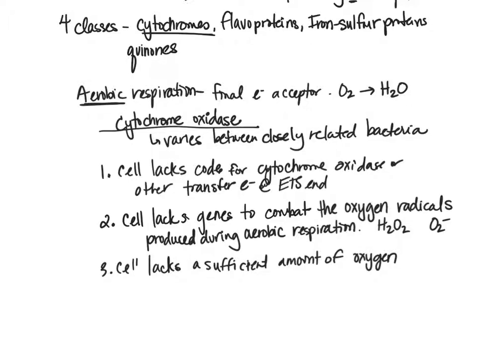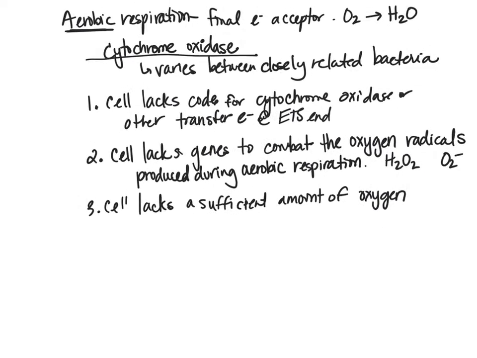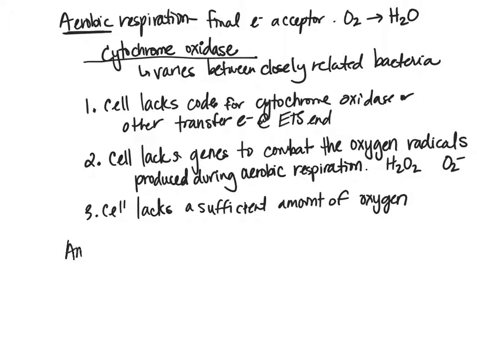So then what's an organism to do? An organism is then going to go through anaerobic respiration as an alternative. Again, the first, primary, or best option is aerobic respiration. For organisms, we get the most energy out of aerobic respiration. But if a cell finds itself in any of these three situations, for example, if it doesn't have cytochrome oxidase, doesn't have the genes to combat the oxygen radicals, or there just isn't oxygen in the environment, then it would like to have an alternative.